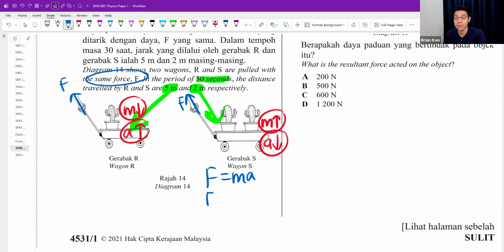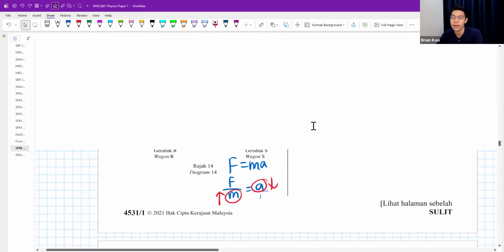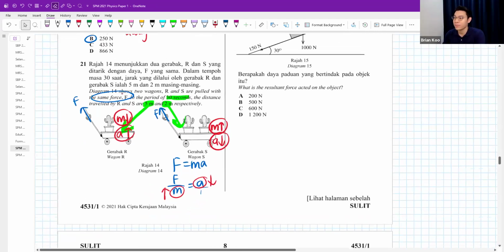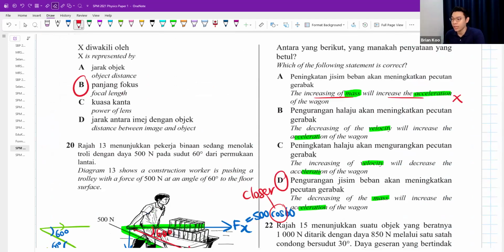When force is the same, the relationship between m and a is always inversely proportional. Greater mass, smaller acceleration. It's always one goes up, one goes down. Very logical. Heavier one won't accelerate that much. So I'm going to look for this answer. Increased mass will increase acceleration. That's wrong. I think the answer is D. Decreased mass, increased acceleration. Okay.